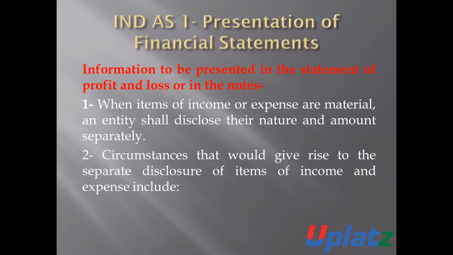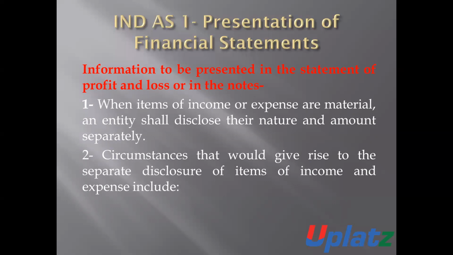Circumstances that would give rise to the separate disclosure of items of income and expenses include certain circumstances in which there is a requirement of separate disclosure of items of income and expenditure.